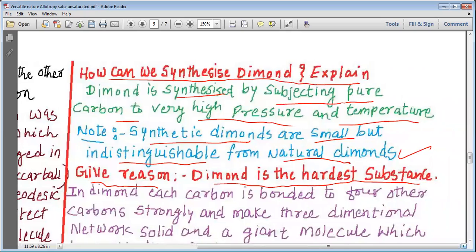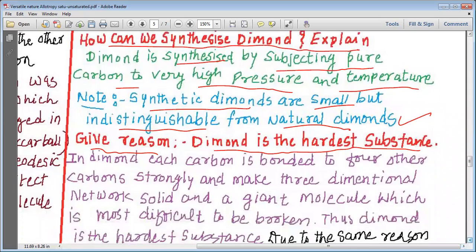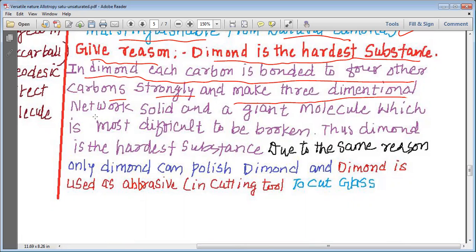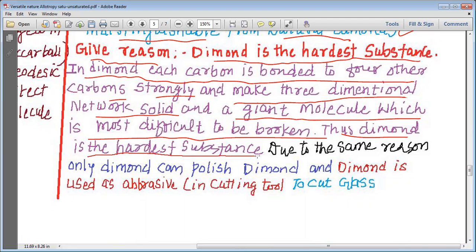Let us study the reason why diamond is the hardest substance on the earth. Diamond is the hardest substance on the earth. In diamond, each carbon is bonded to four other carbons strongly and makes a three-dimensional network solid and a giant molecule, which is most difficult to be broken. Thus, diamond is the hardest substance.